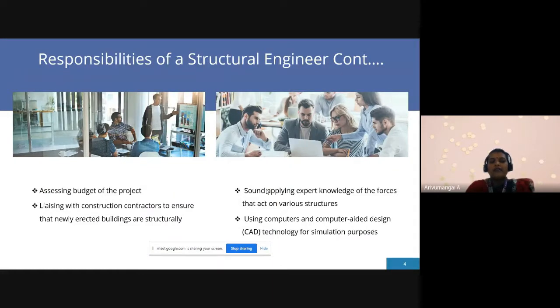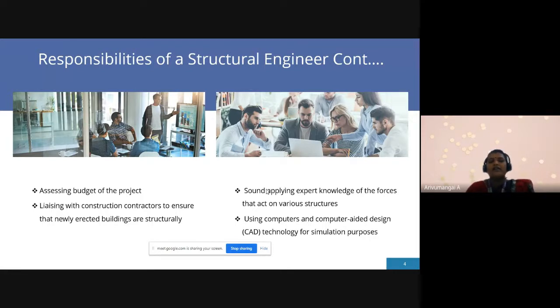And next one is the budget of the project. Suppose we have to design a residential building, how much budget we need to complete the building. How much amount we have to spend on the material, and how much manpower we need to construct the project. All those things we have to budget for the project.